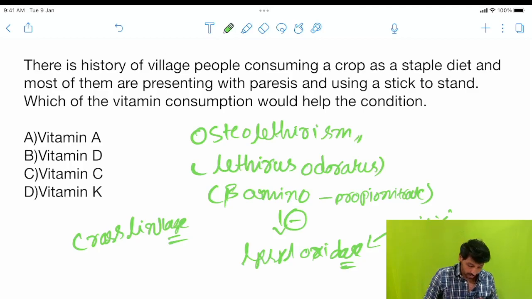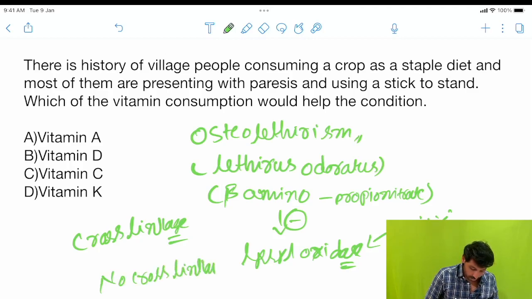So there is no cross linkage of collagen, it doesn't mature the collagen, so it leads to osteolathyrism. There is one more thing, neurolathyrism, that is caused by the BOAA toxin. So osteolathyrism has a chemical component, beta amino propionate, which inhibits lysyl oxidase, a vitamin C dependent enzyme, leading to no maturation of collagen. So the correct option is vitamin C.